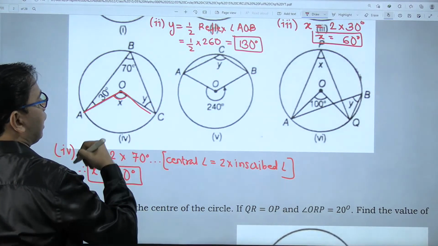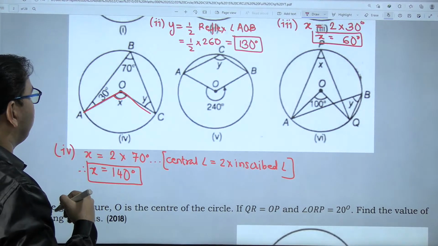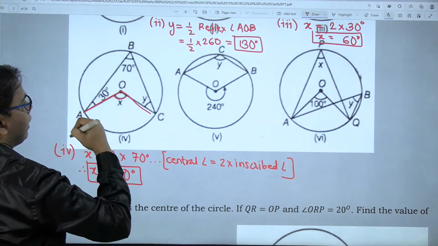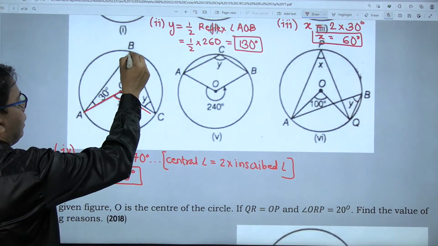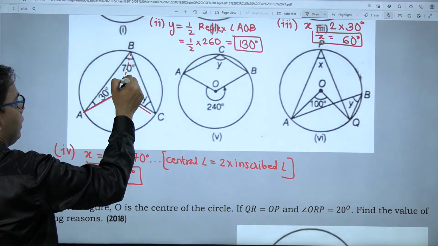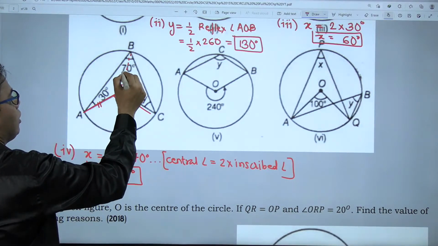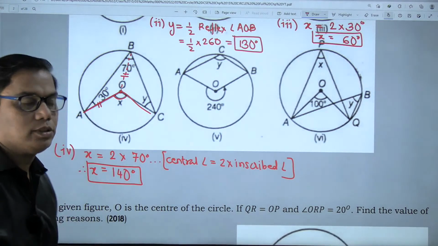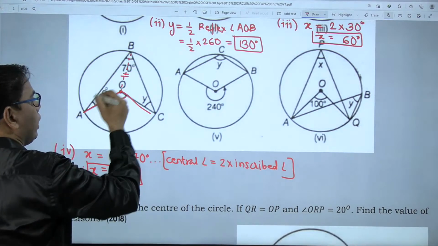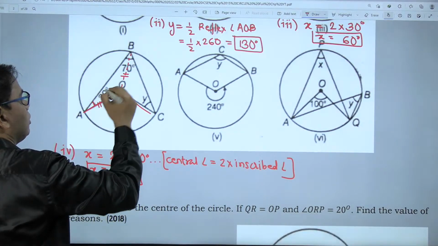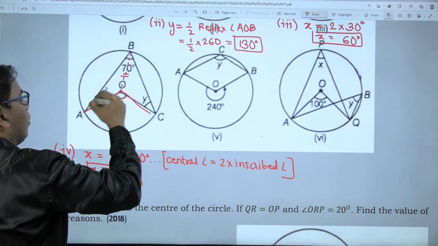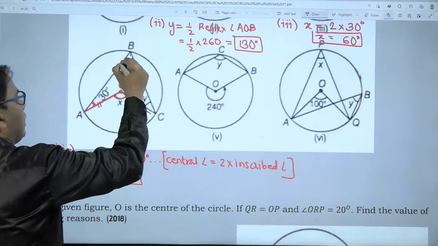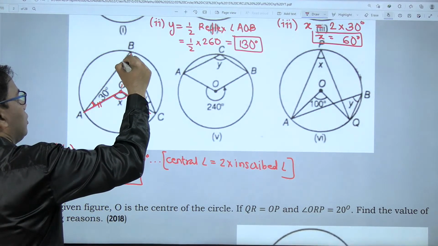Now we have to find the value of y also. Look here, more or less like the previous question. If I again draw this radius OB, OA is equal to OB, radii of the same circle. In a circle, if you draw two radii, they have equal measurements. So if two sides are equal, the base angles are also equal. So this angle is 30, so this angle is also 30.